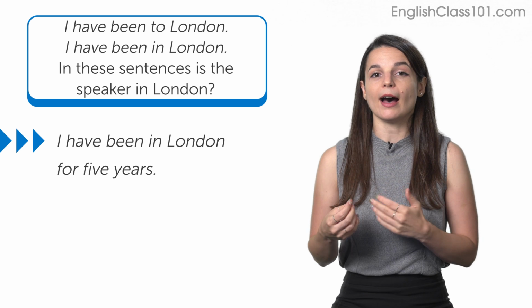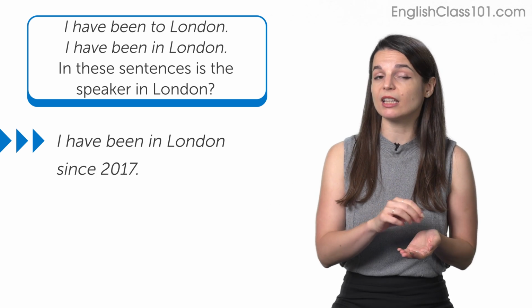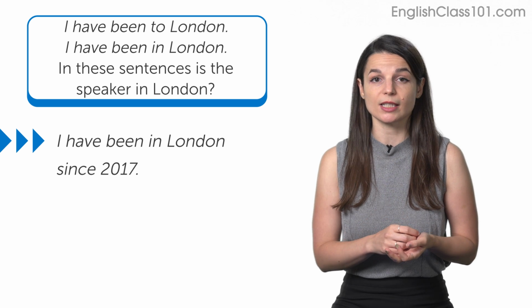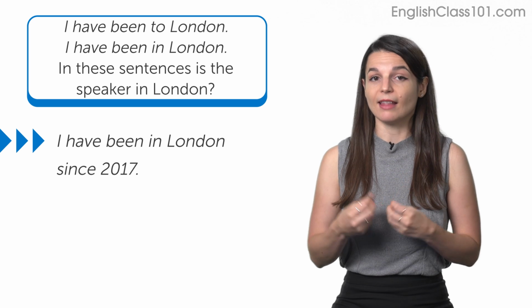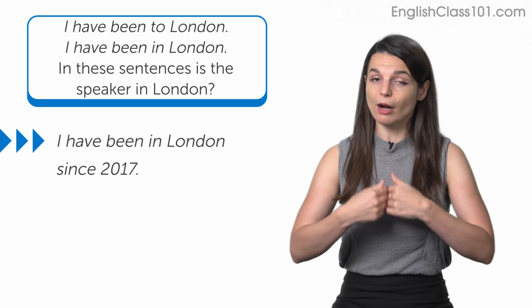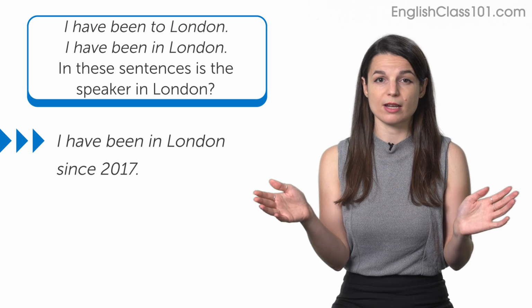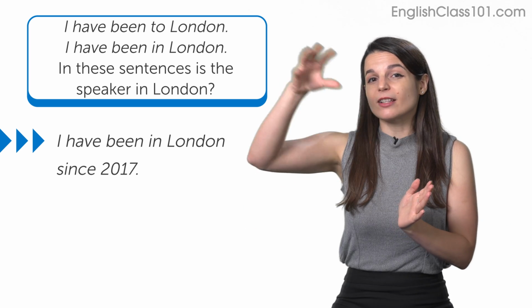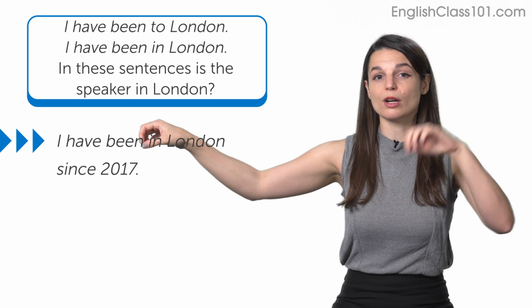For example, I have been in London for 5 years, or I have been in London since 2017. We would probably have a little bit more information. In that sentence, the speaker is probably in London, talking about where they are living or maybe where they're working, or they are actually somewhere else, but they're talking about the place where they live or work currently.